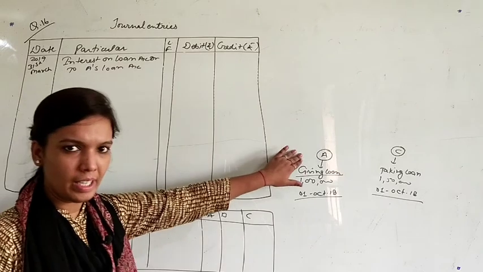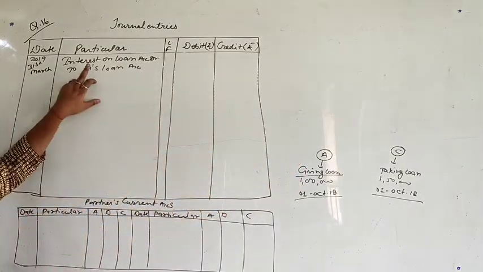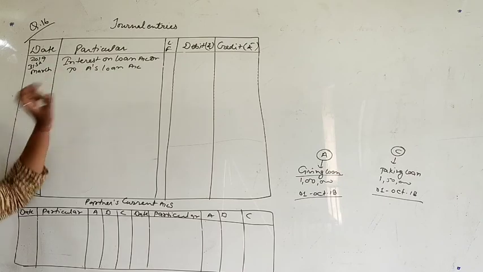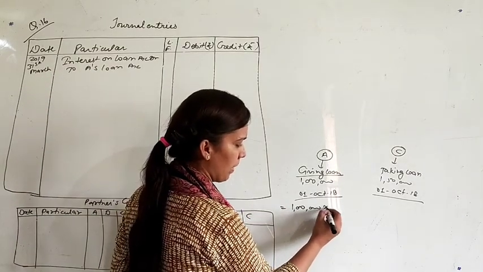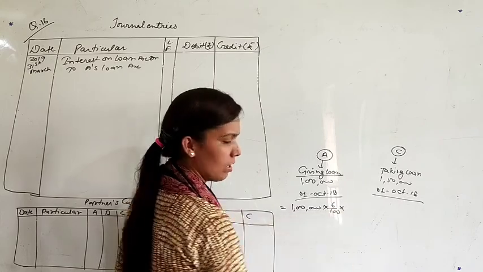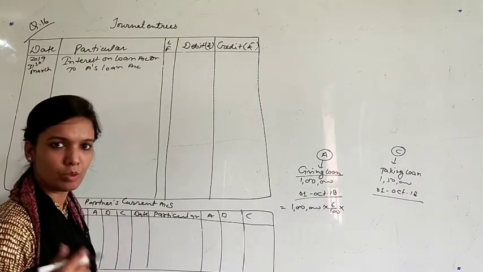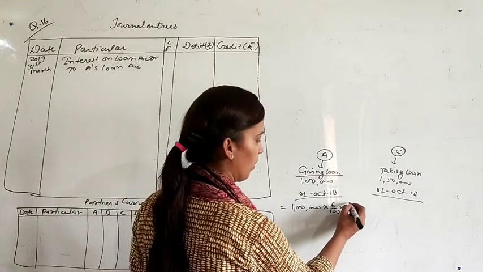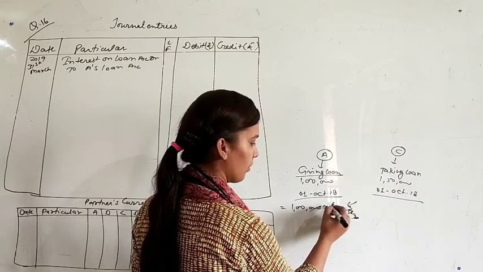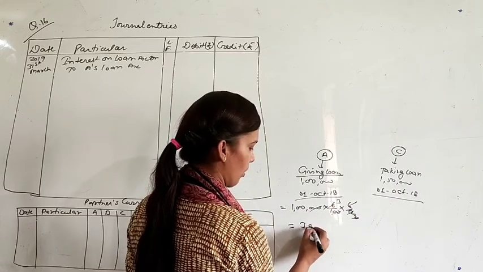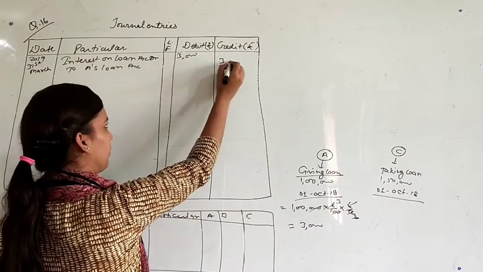A will take interest from the firm, so this interest is an expense, that's why we are debiting this expense. The amount of interest is 1 lakh multiplied by 6%. You don't have any rate in the question, so we will assume it 6%, and time is 1st October to 31st March, means 6 months. So it will be 3,000. So first entry will be by 3,000.